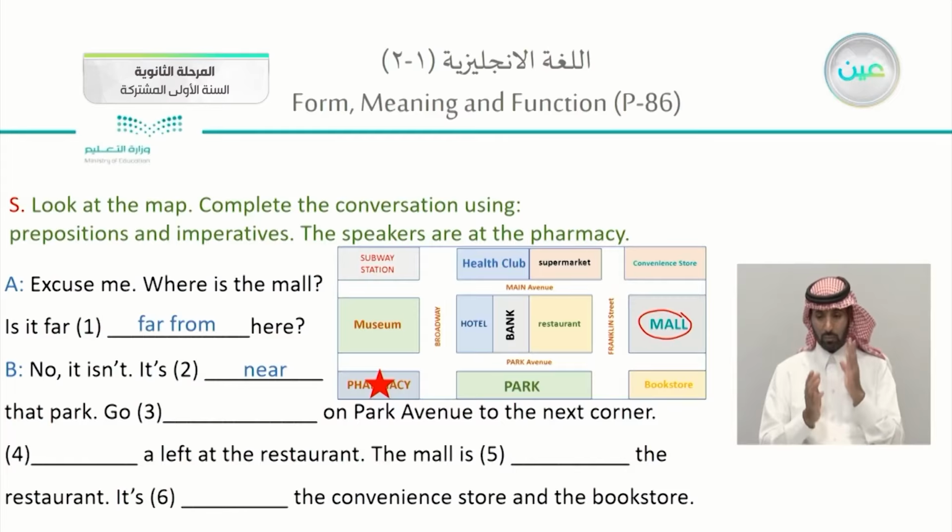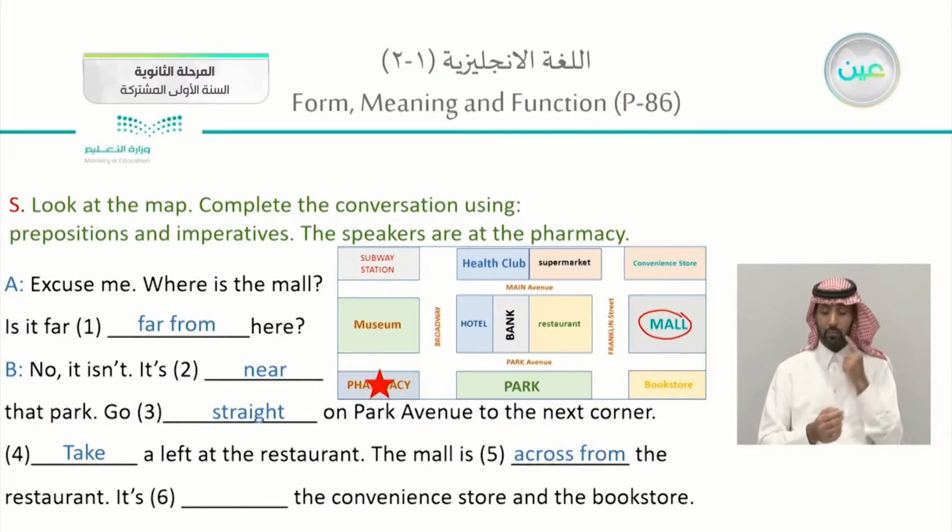Now I am at the pharmacy. So, go straight on Park Avenue to the next corner. Then, take a left at the restaurant. The mall is across from the restaurant. Where is the mall from the restaurant? Across from the restaurant. It is between the convenience store and the bookstore. It's actually between them.